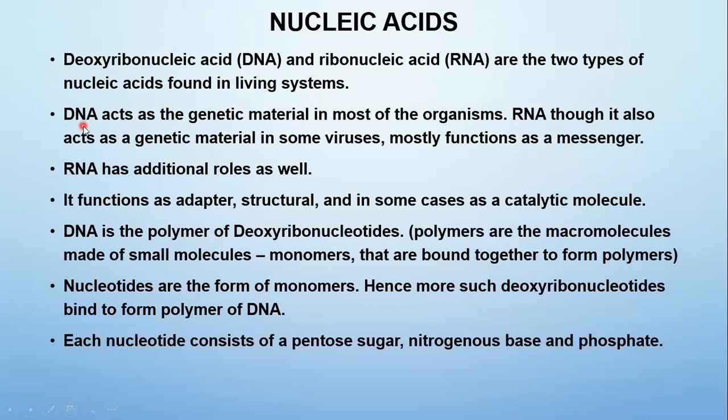Out of this, DNA acts as the genetic material in most of the organisms. RNA, though not a major genetic material like DNA, is a genetic material in some viruses like tobacco mosaic virus or some retroviruses.